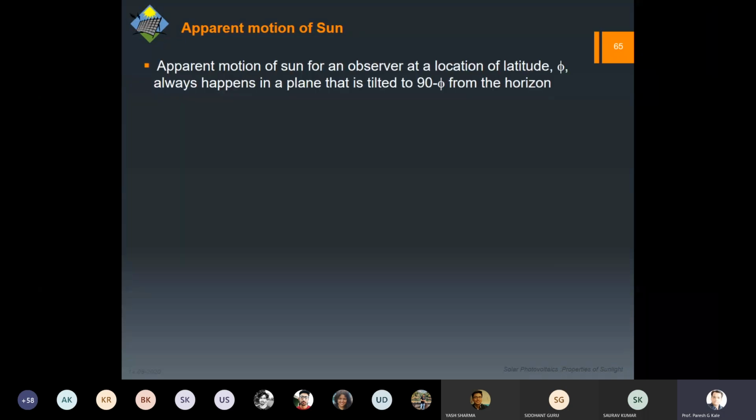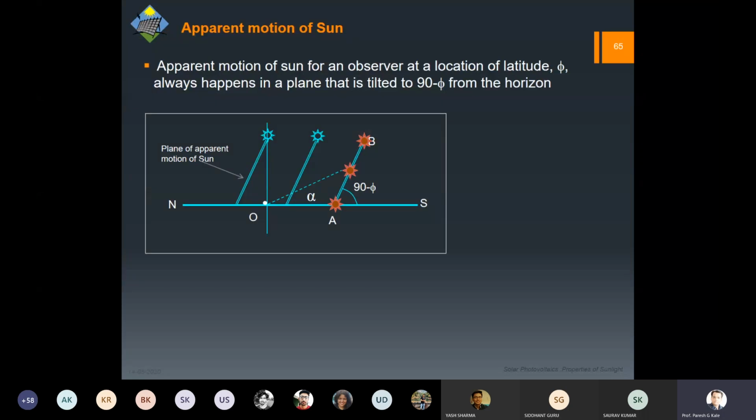This apparent motion of the sun, as I've said, is at 90 minus phi. When we see it from the side, we can have these three positions, 1, 2, 3, and these are the planes of the apparent motion we are talking about. If we are to write down the value of alpha from this, we can write it as 90 minus phi plus delta.